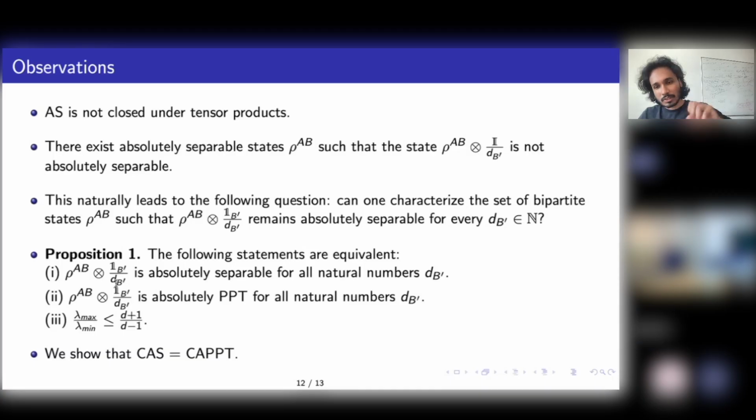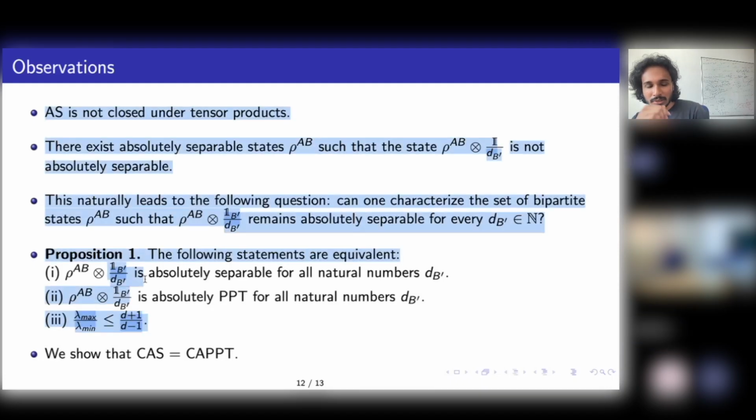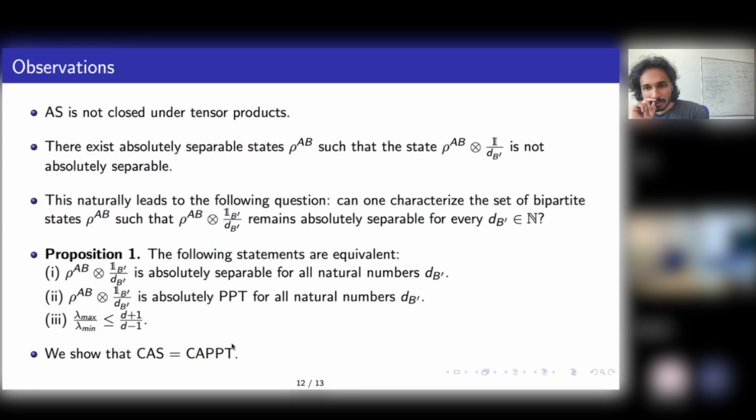Because the largest and smallest eigenvalues repeat, you can make them repeat as many times as you want by increasing the dB. But why the natural numbers? That should happen for the full element. No, but dimension can only be a natural number, right? Dimensions cannot be 0, or it can only be, I don't know, 2 or 3 or 4. So it has to happen for attaching any maximally mixed state, regardless of what dimension you have.